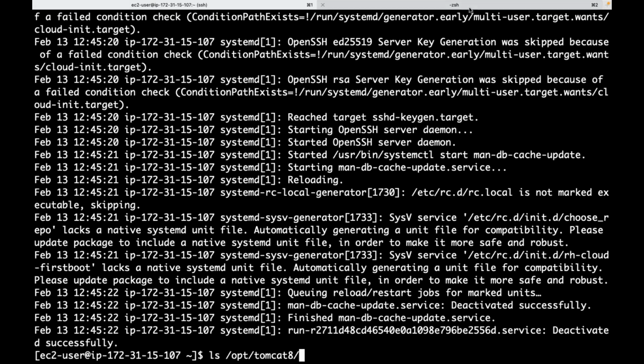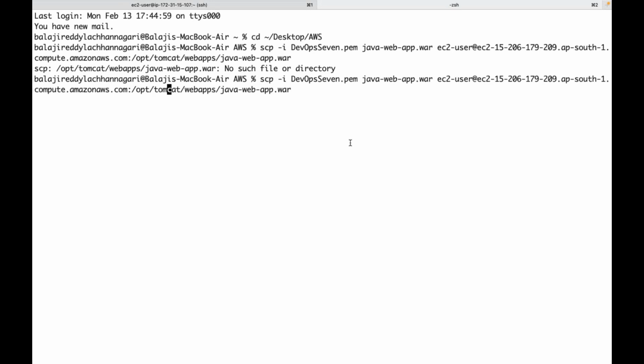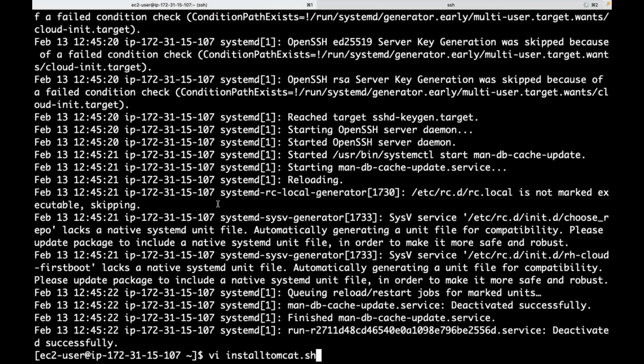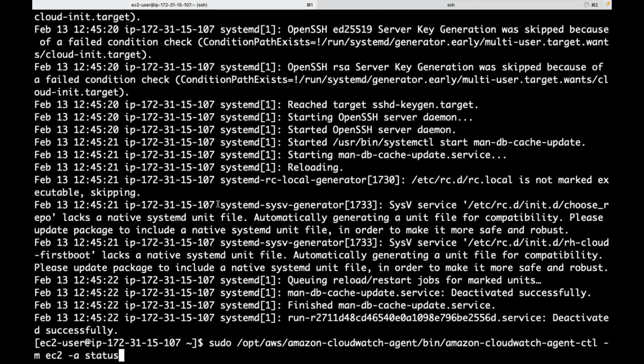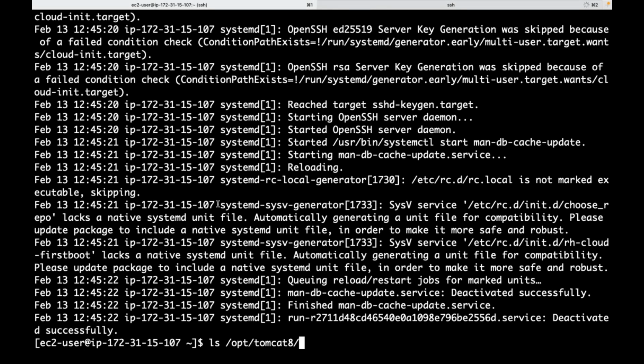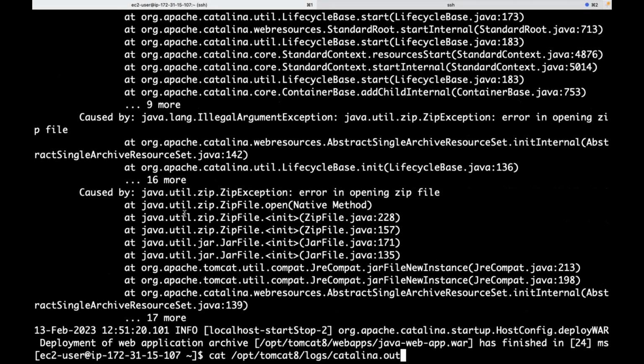Tomcat 8. So I deployed my application also now. You can see that application also getting deployed. You can see the Catalina logs. So my application is getting deployed.